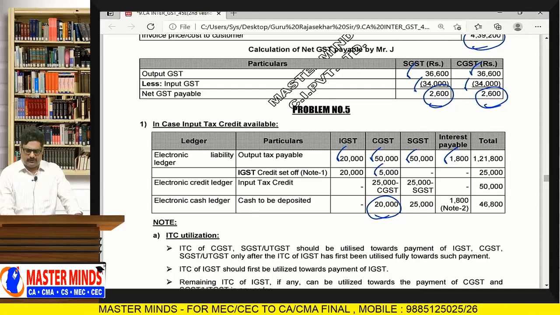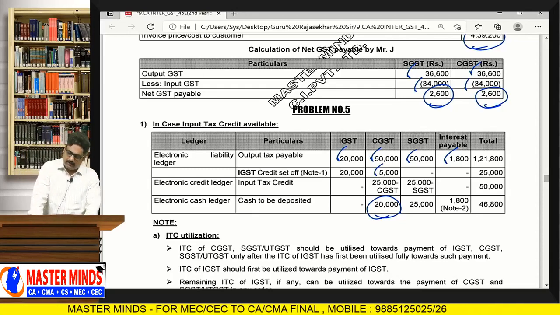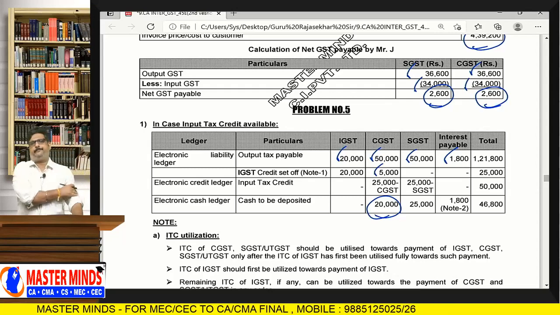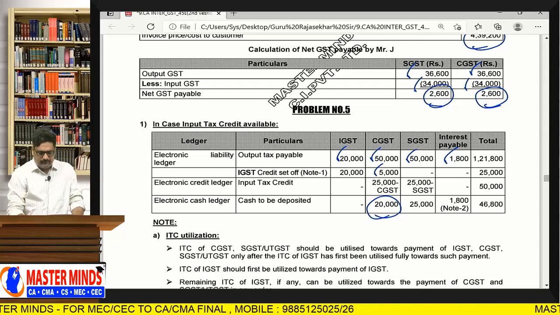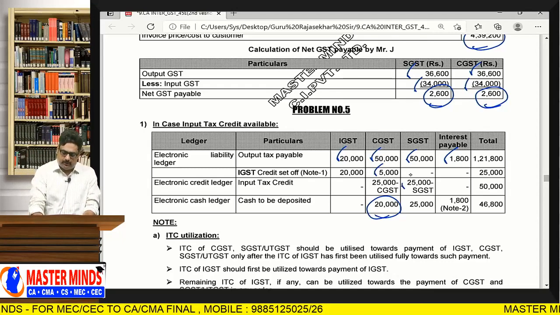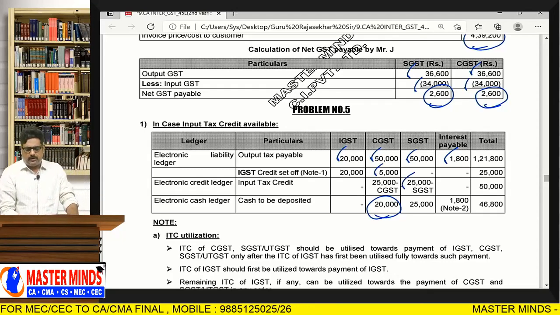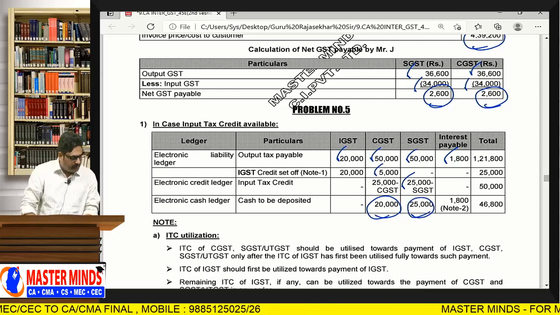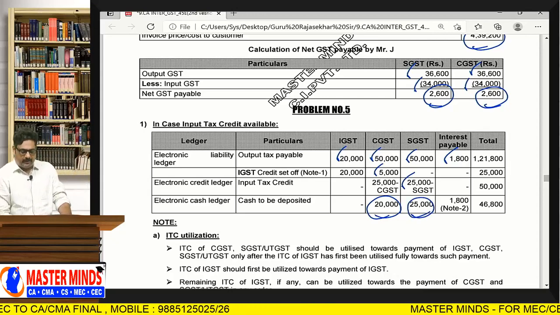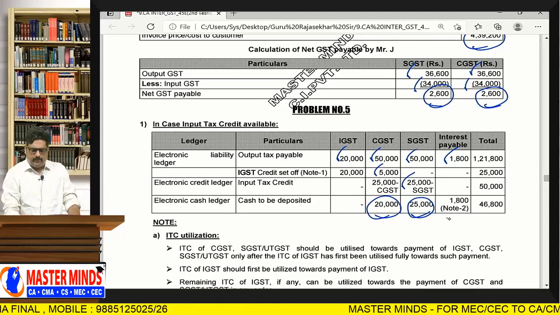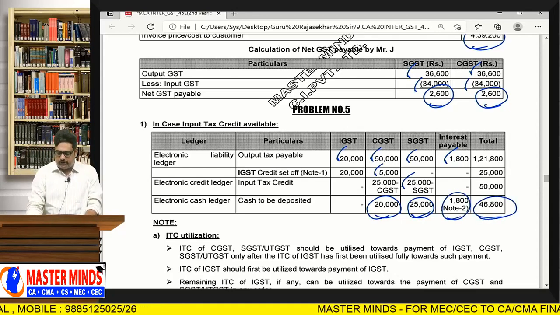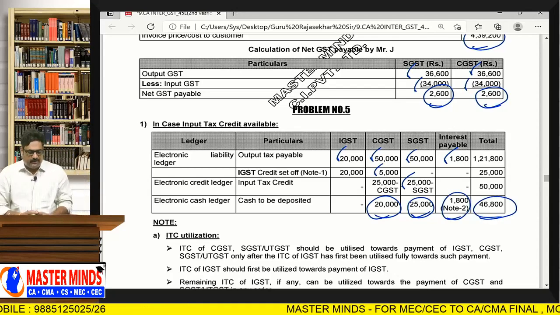There is no IGST ITC available. And for that, there is no IGST, so we are utilizing SGST ITC. After utilizing it, remaining 25,000 is needed to be paid in cash. And in the same way, interest is needed to be always paid in cash. So this is the total amount that is needed to be paid in cash.